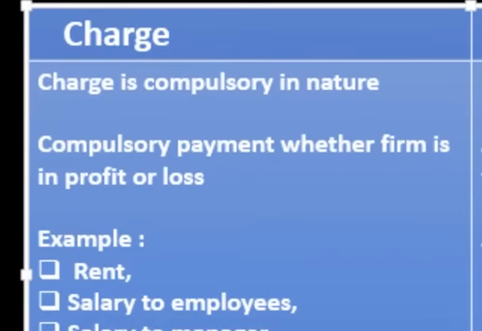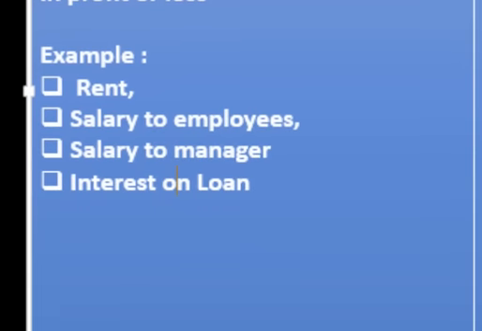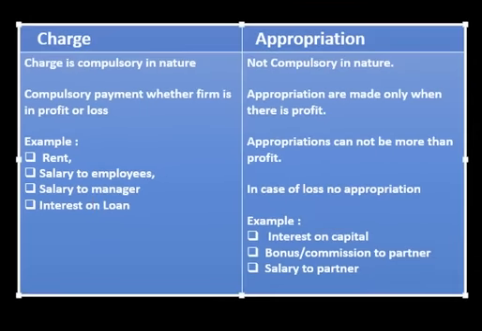Charge is compulsory in nature. It means charge is a compulsory payment whether the firm is in profit or loss. Examples are rent, salary to employees, salary to manager, interest on loan, whatever loan it is, taken from bank or from a partner or from outsider. So this is a charge. Charge is a compulsory payment that you have to pay whether you are in profit or loss, that doesn't matter.